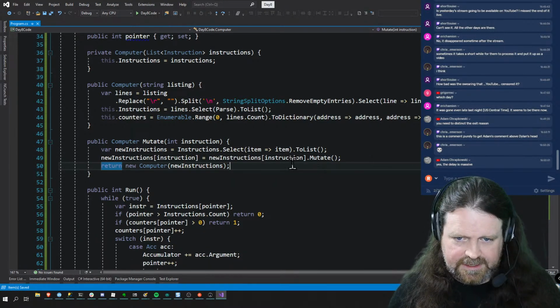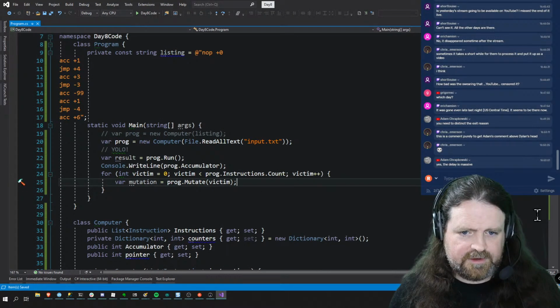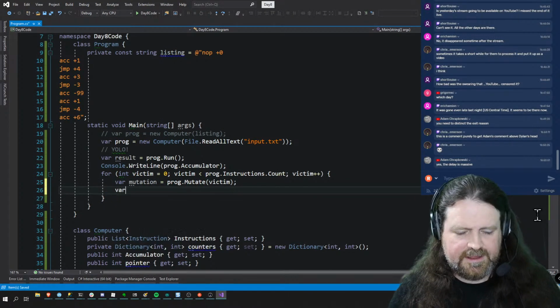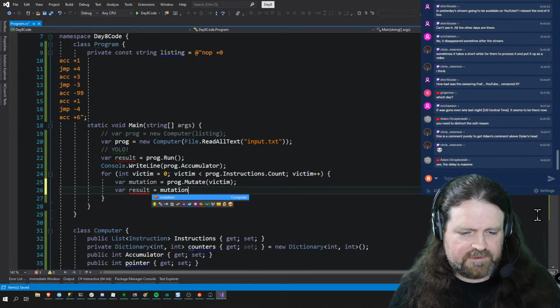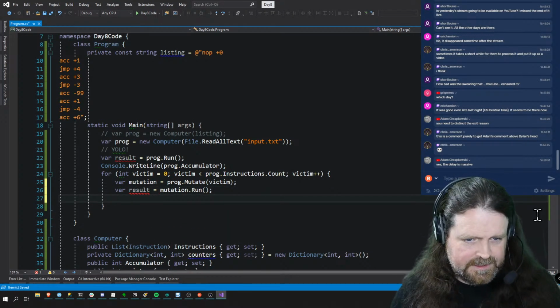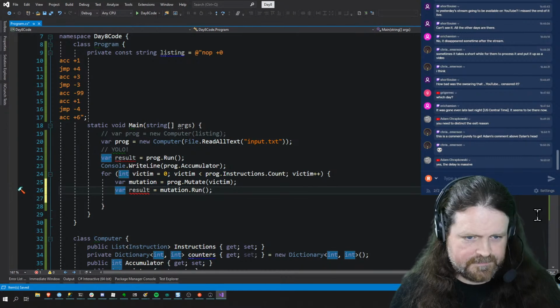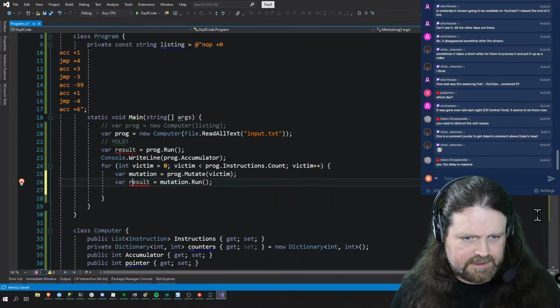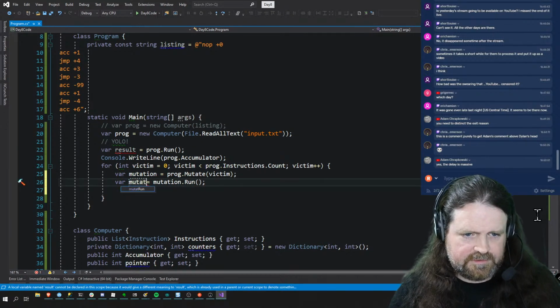That is going to, yep. Okay, so mutation equals that. Var result equals mutation.run. That should be mutated result.